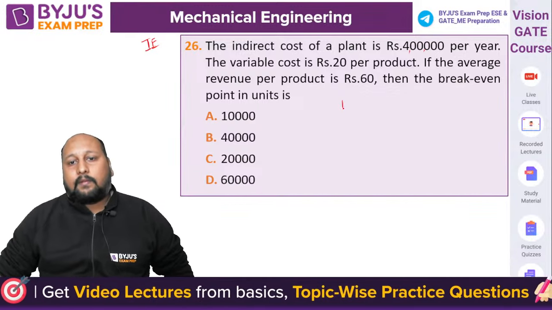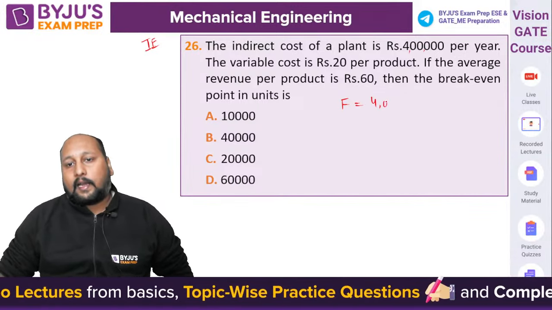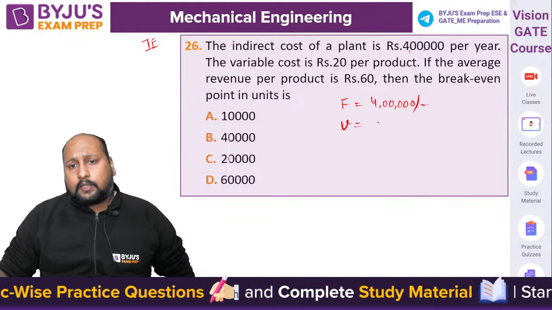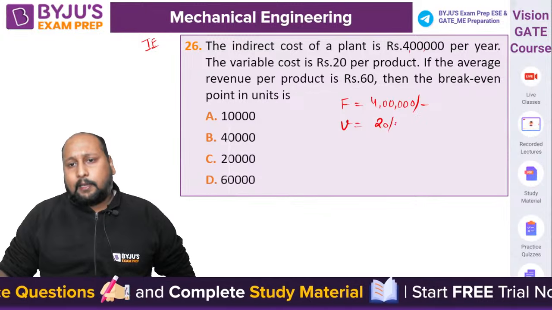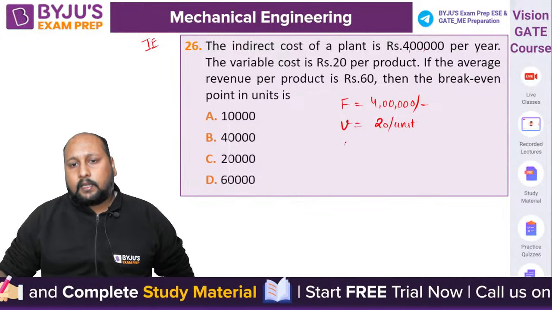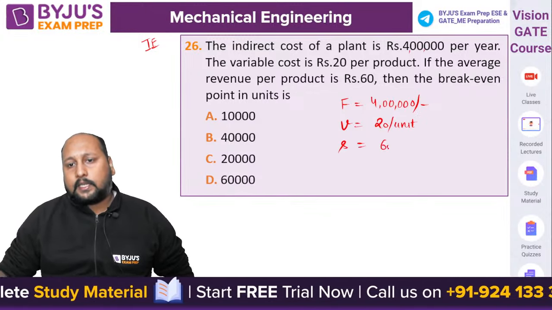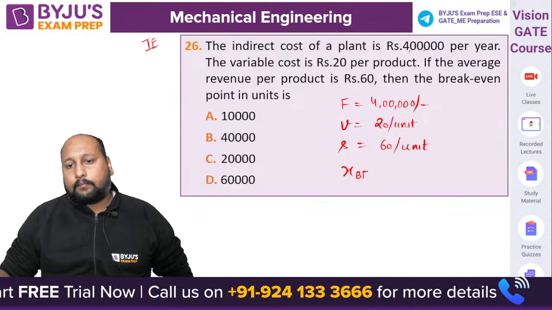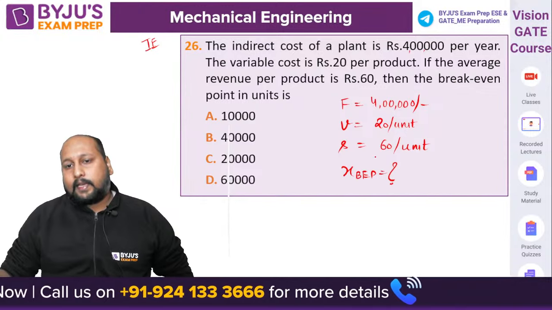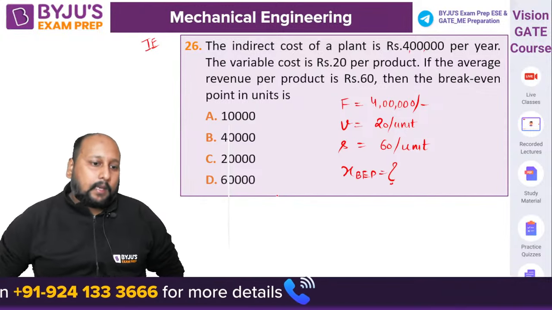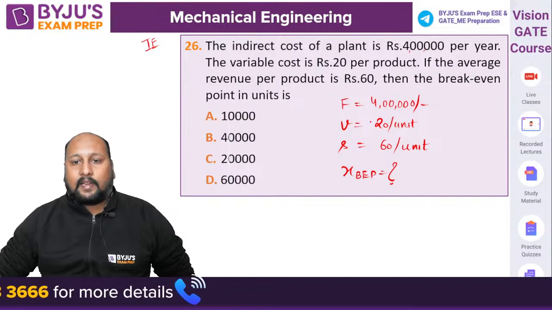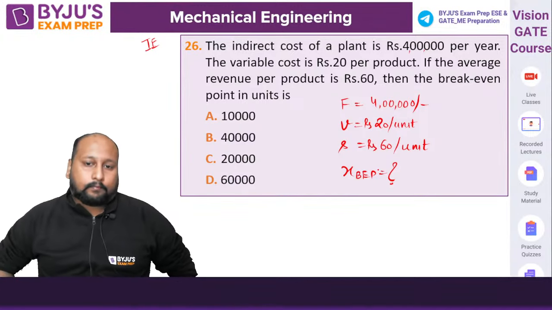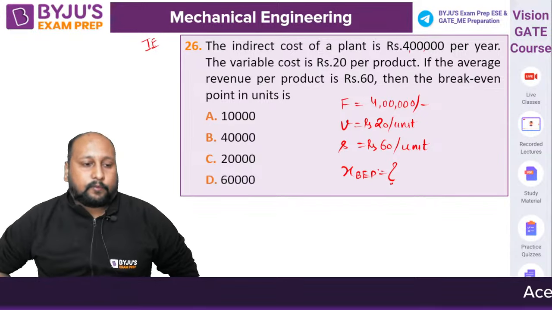So basically, they have given the fixed cost, that is 4 lakhs. The variable cost is rupees 20 per unit. The selling price or revenue is equal to 60 per unit. So they're asking what is the break-even point? Chaliye, quickly. A, B, C or D. Question 26, very easy. They are asking you a simple question from break-even analysis.